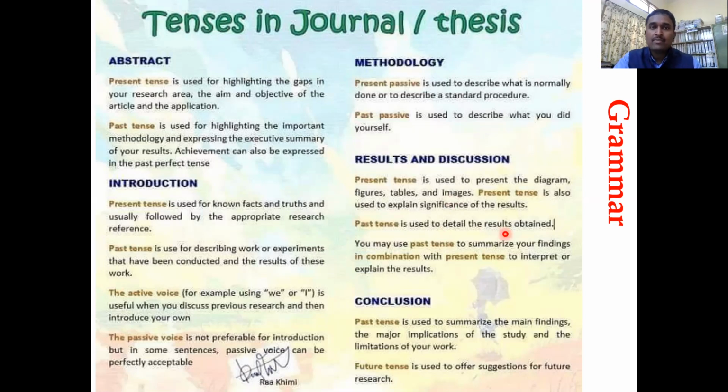But past tense is used when you're describing your results. Okay, it was obtained in the microbial assay. This is the MIC. It was obtained in the cell microarray assay. This is the number of cells that were living or whatever it is. So there are also two ways, present tense and past tense, that can be used.